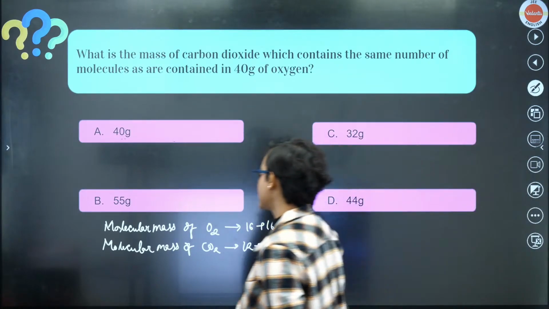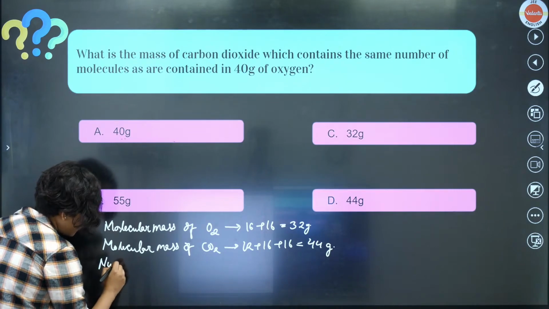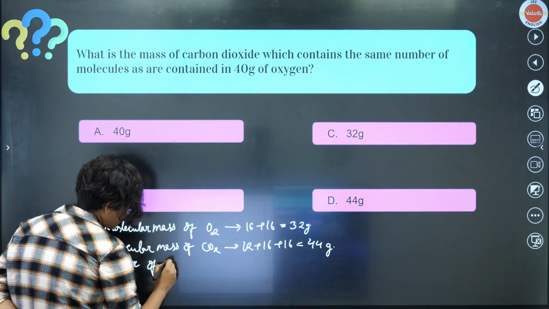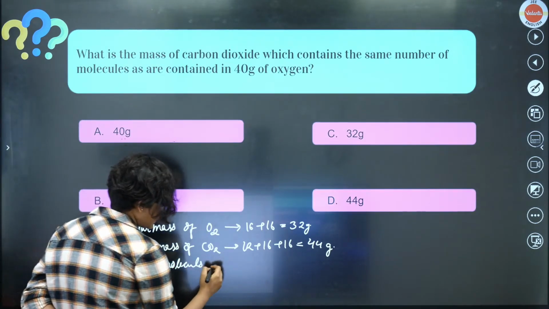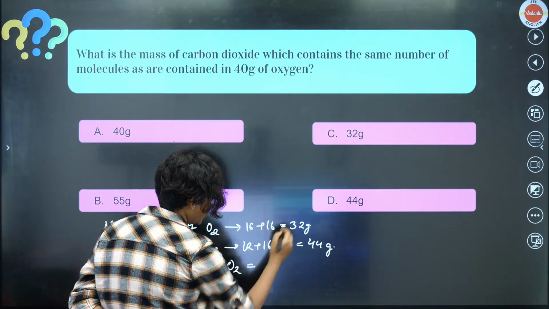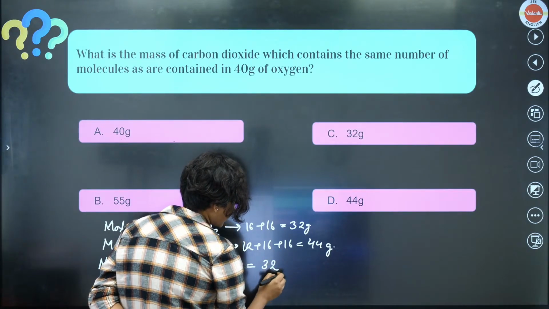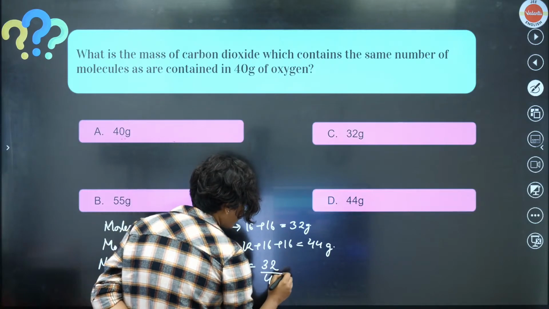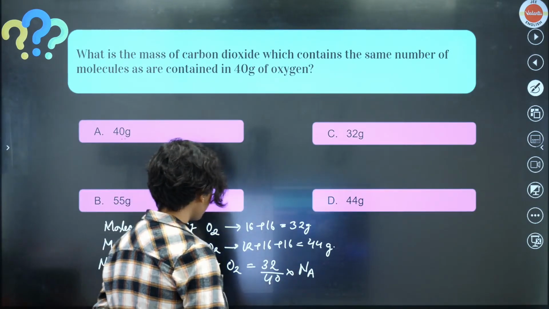Okay, so what we will do is, let's find out the number of molecules of oxygen. Let's see the calculation, okay? Number of molecules of oxygen will definitely be 32 divided by 40 into Avogadro number, okay?